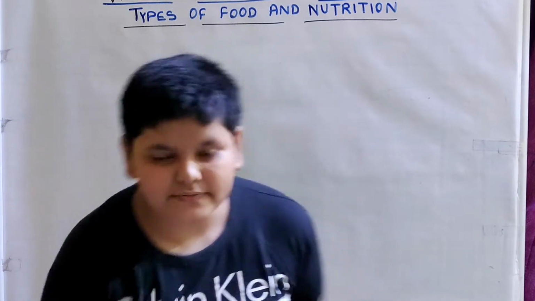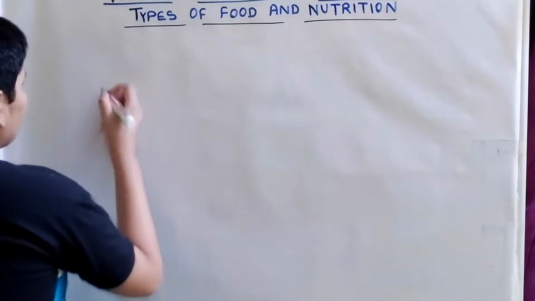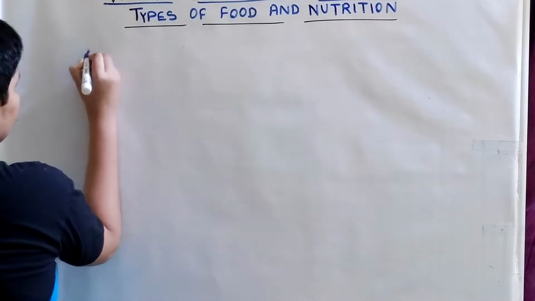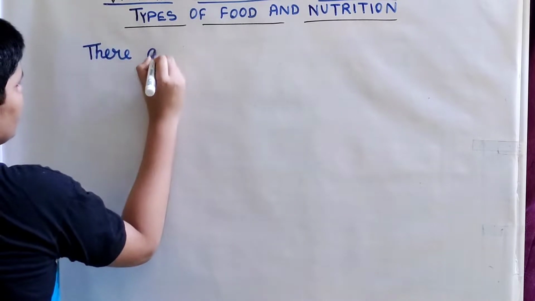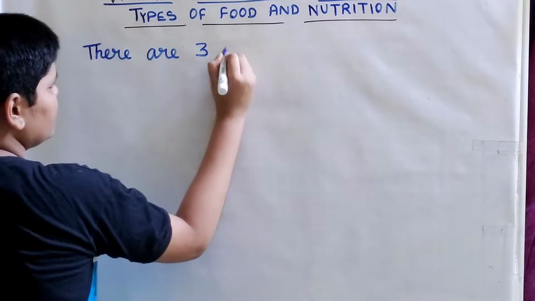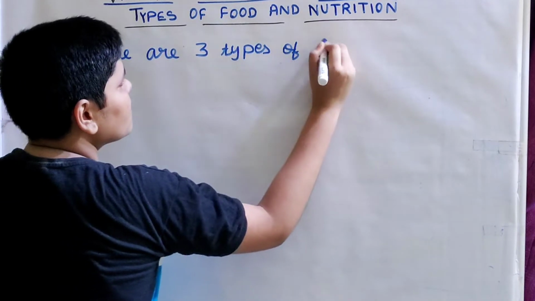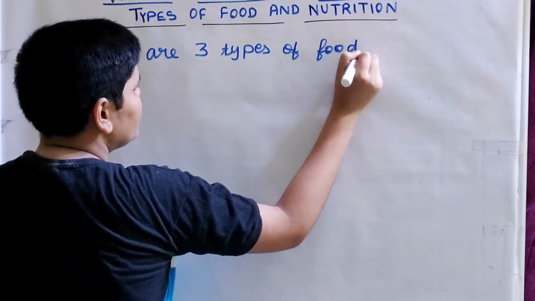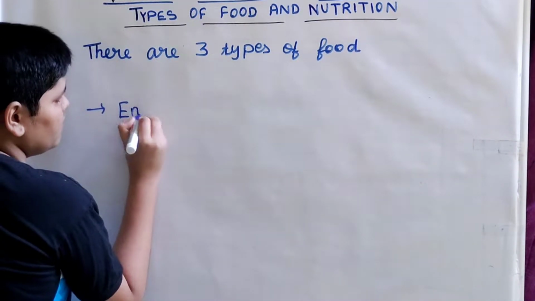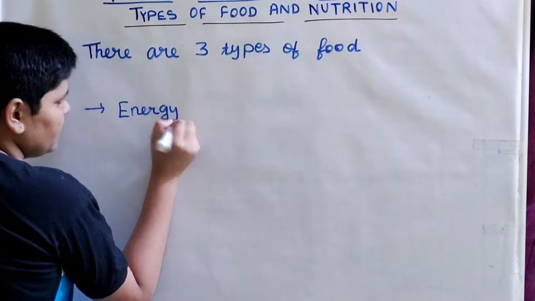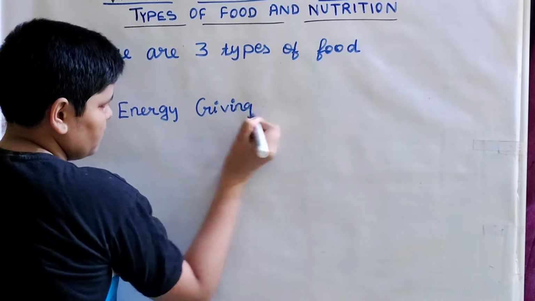Okay, so let us first start. As in the previous video, I might have told that there are three types of food. So what are the three types of food? One is energy giving foods.